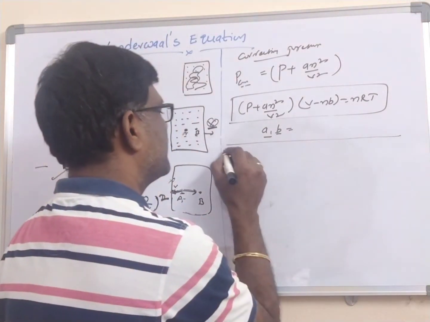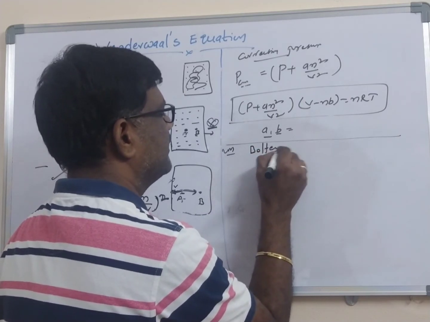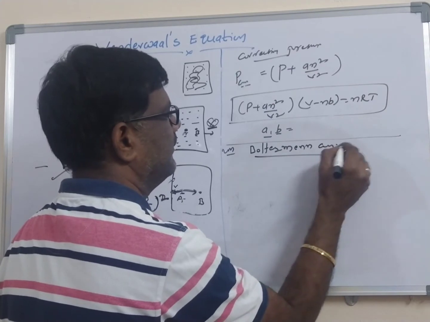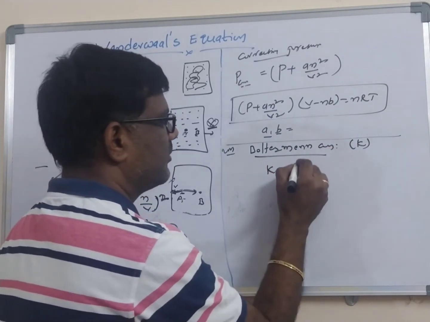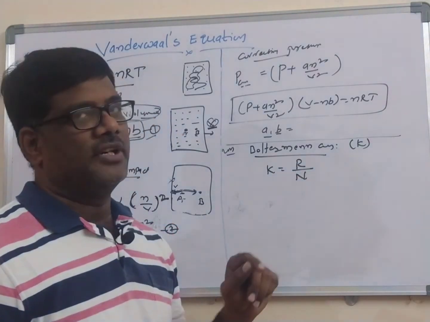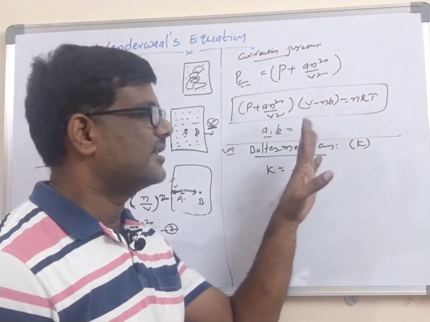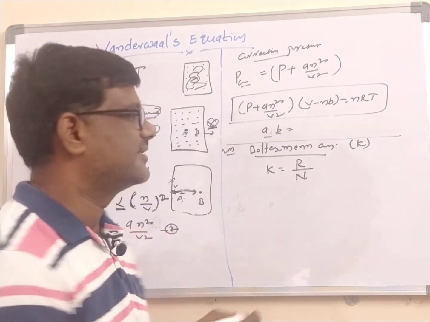I am taking the 2 marks question, a very important 2 marks question. Boltzmann constant, which is represented with K. Boltzmann constant is the ratio between the universal gas constant and the Avogadro number. Universal gas constant to the Avogadro number is called K. K is called the Boltzmann constant, which is a very important 2 marks question in the IP examination.